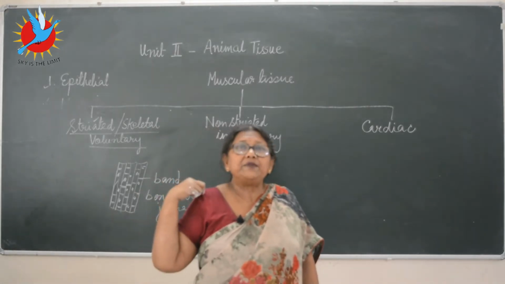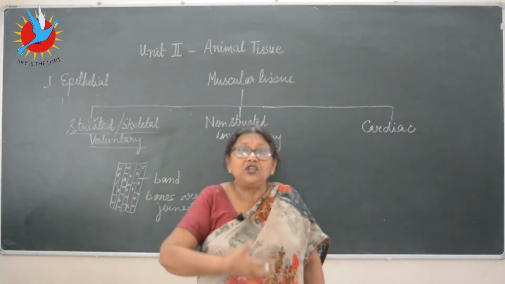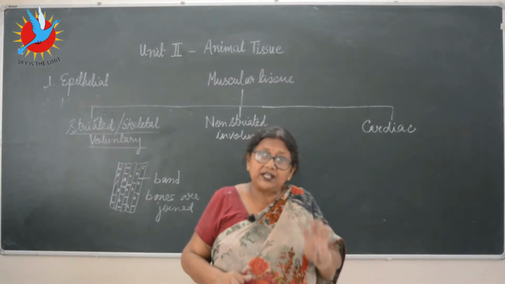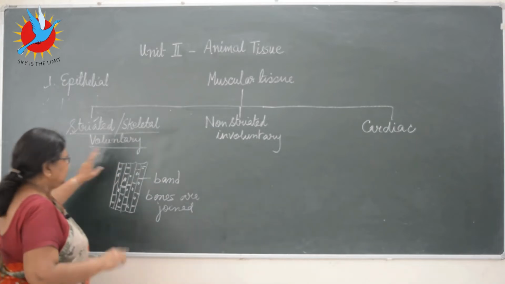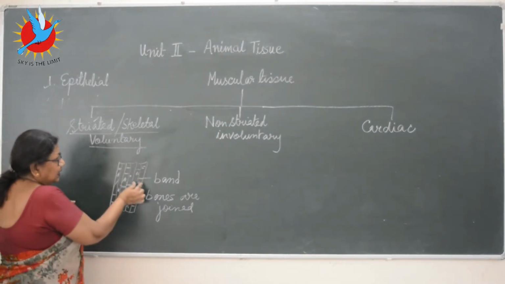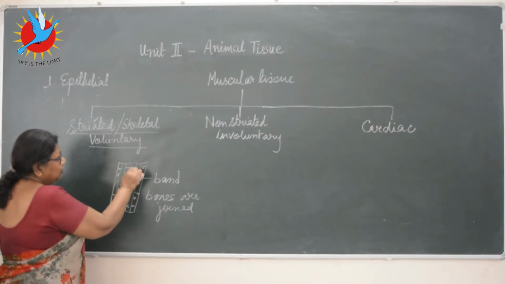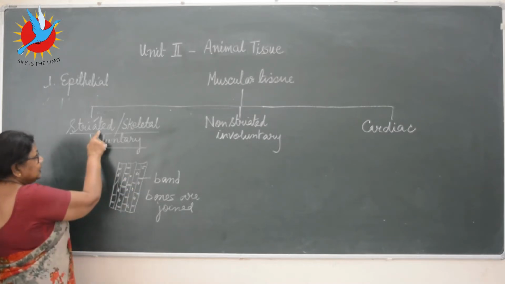For example, your limbs, hands, legs, neck, your tongue, your diaphragm, all these are the places where the movement is voluntary. That's why the name is given. So what type of cells? Elongated, parallel running to each other, multinucleated, and they have got dark and light bands. That's why they are called striated.